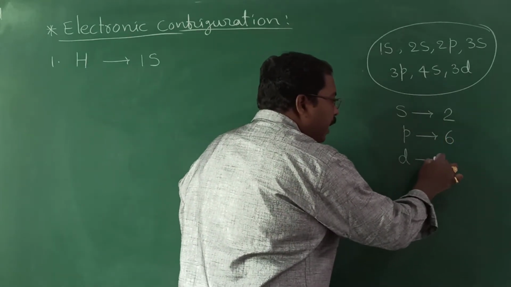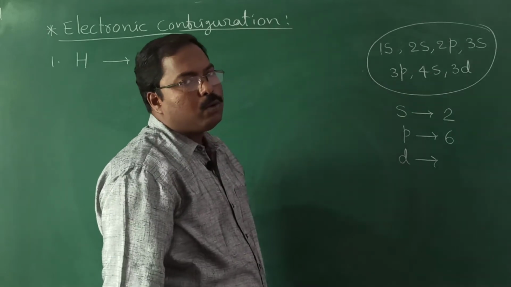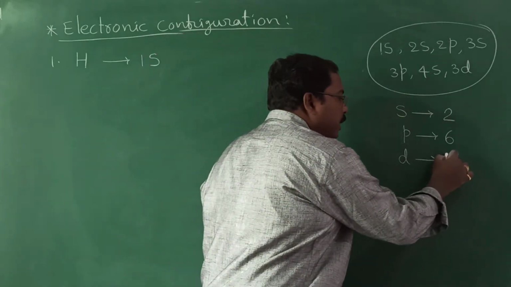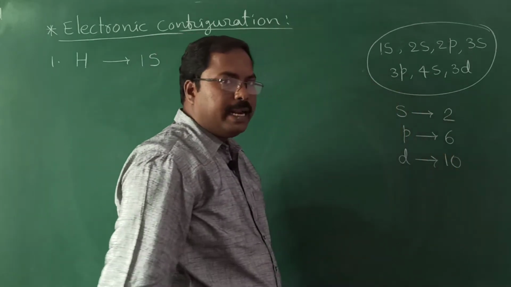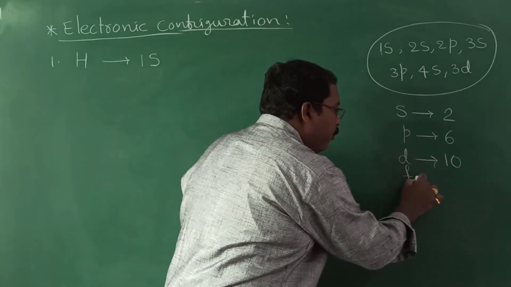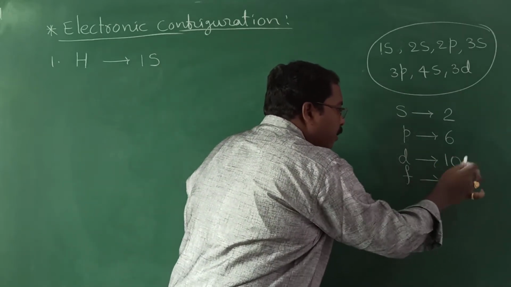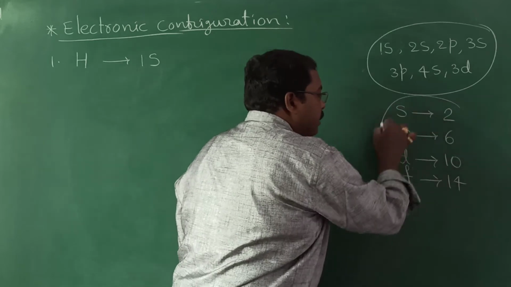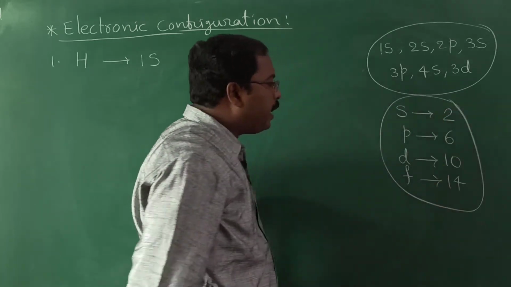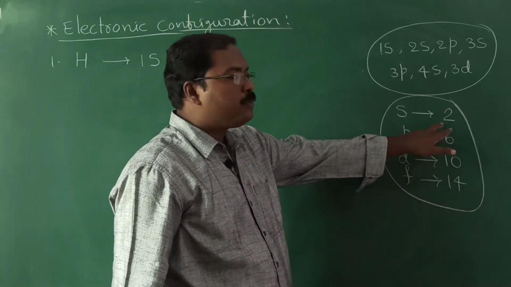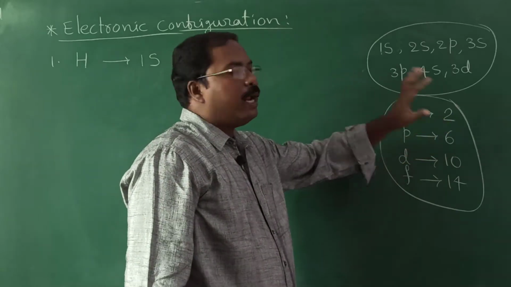A d subshell, 2 into 2l plus 1, can accommodate a total of 10 electrons. F subshell, 14 electrons, because there will be 7 orbitals. Here s means 1 orbital, 2 electrons only.